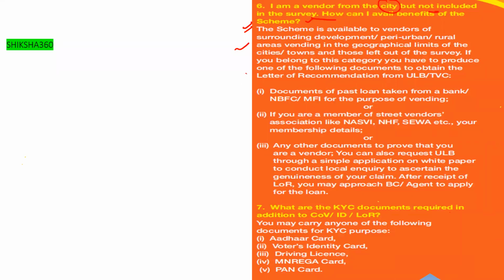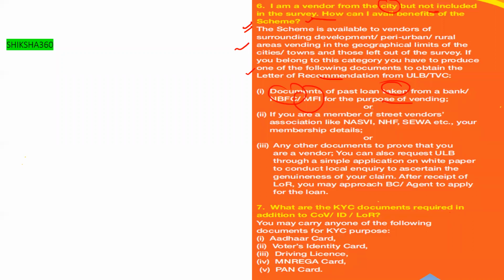If you belong to this category, you have to produce one of the following documents to obtain the letter of recommendation from the ULB or TVC. Documents of a past loan taken from a bank, NBFC or MFI for the purpose of vending.